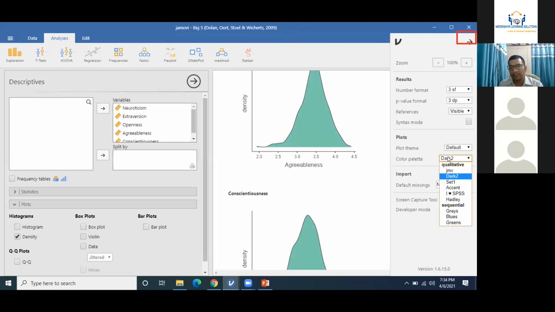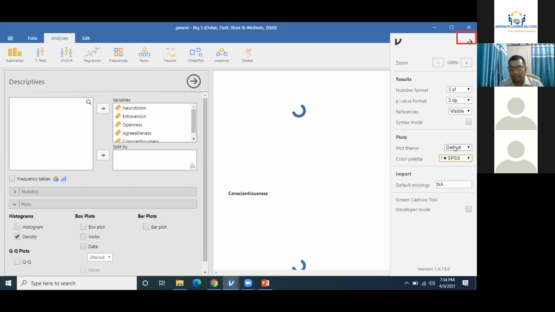That's a limitation. If you love SPSS, you can select a theme like I love SPSS, and the plot theme is also I love SPSS. Now your results will be very, very similar to SPSS.